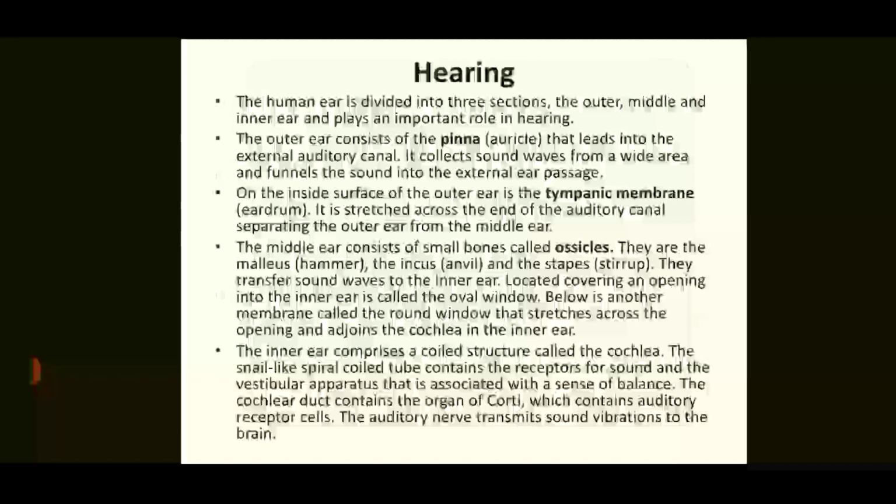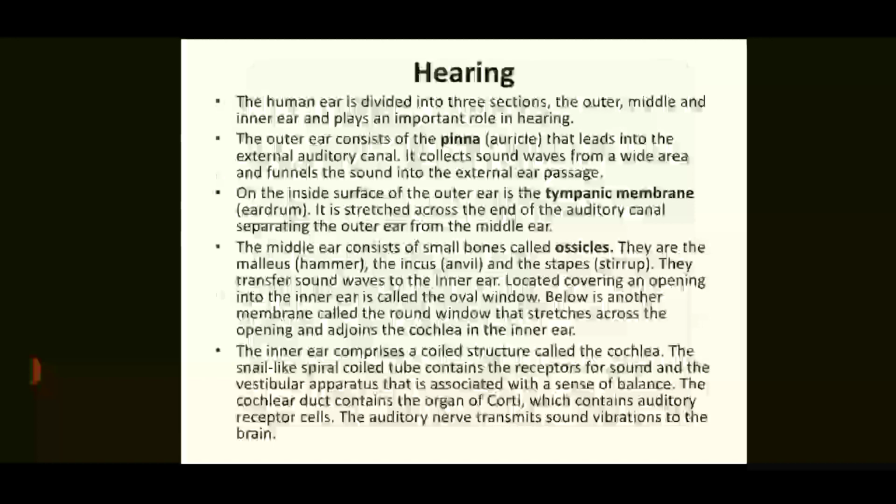The inner ear comprises a coiled structure called the cochlea, the snail-like spiral coiled tube containing the receptor for sound, and the vestibular apparatus that is associated with the sense of balance. The cochlear duct contains the organ of Corti, which contains auditory receptor cells. The auditory nerve transmits sound vibrations to the brain.